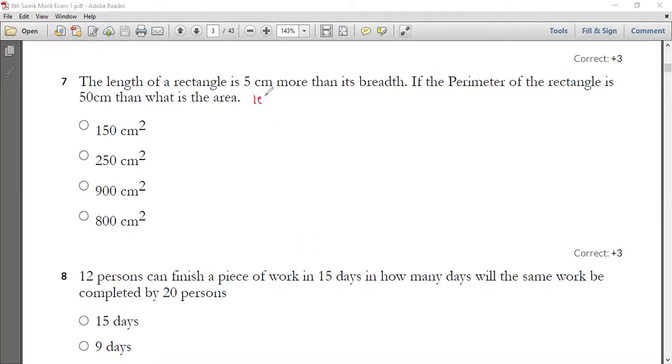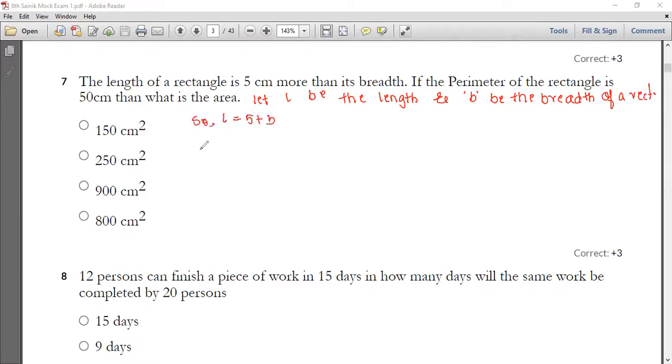So let L be the length and B be the breadth of a rectangle.